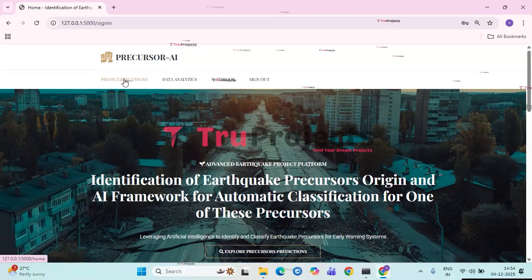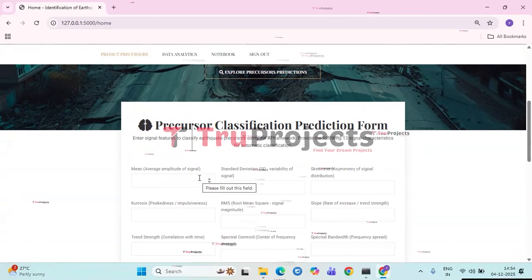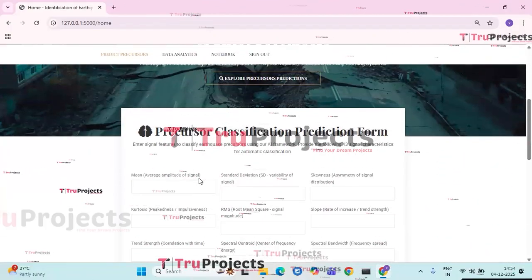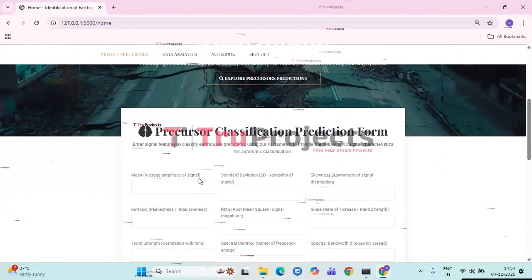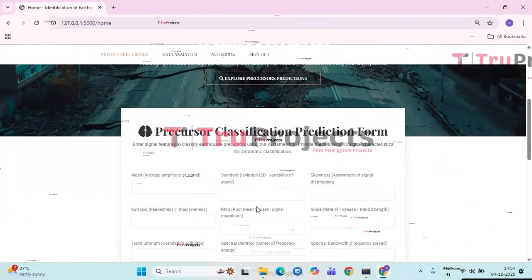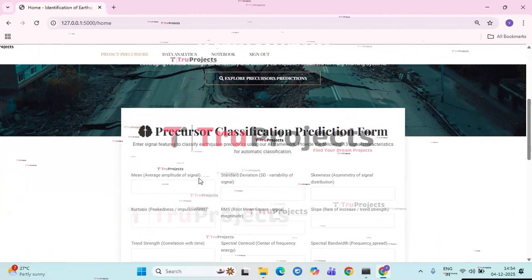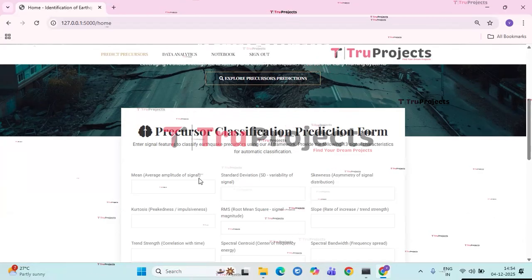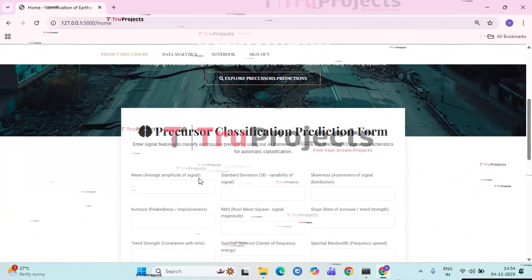Firstly, click on the predict precursors button so that the precursors classification prediction form will be opened, where we need to give the input values and predict the output. Here, by giving the input values, we must find out whether the given inputs are precursor or non-precursor.